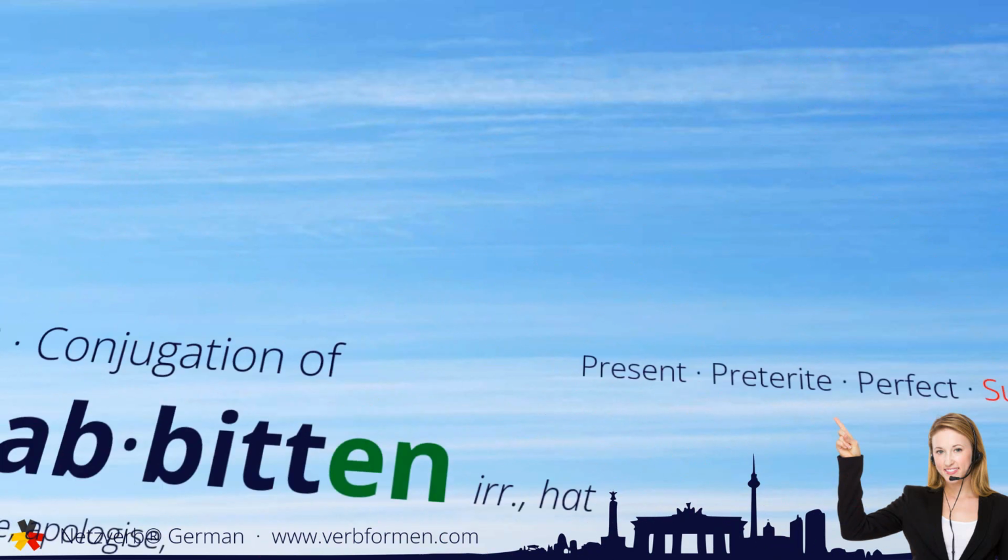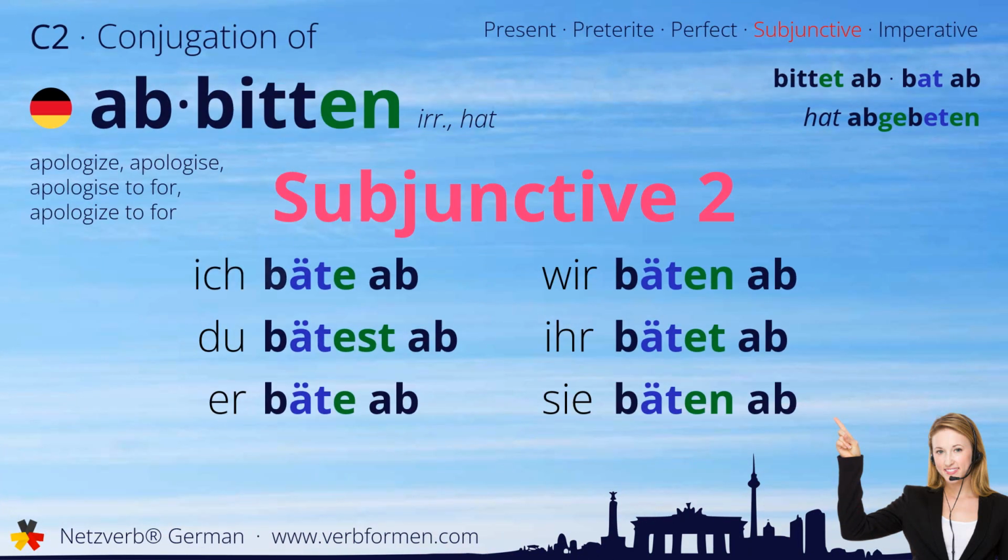Now we move on to the subjunctive two. Ich bete ab. Du betest ab. Bete ab. Wir beten ab. Ihr betet ab. Sie beten ab.